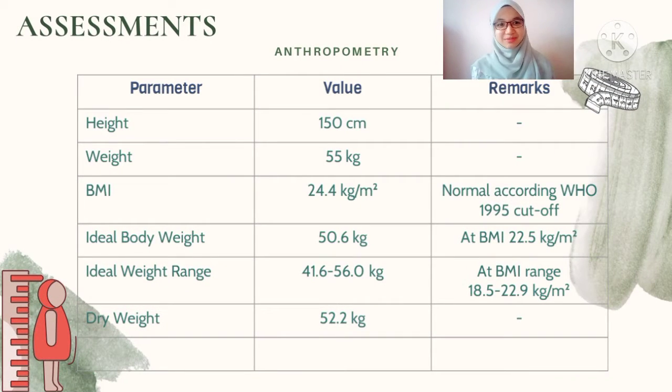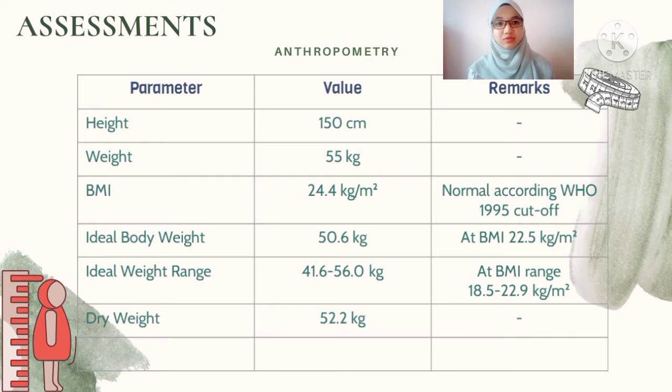Assalamualaikum and hi guys, my name is Shamimi. I will continue this presentation with the first part of the nutrition care process for Puan AL, which is assessment. Let's start with the anthropometry part first. Based on her height and weight, we can categorize her BMI as normal, and then we calculate her ideal body weight and ideal weight range. We also calculate her dry weight because she is a renal patient. We will use this dry weight to plan her diet after this.